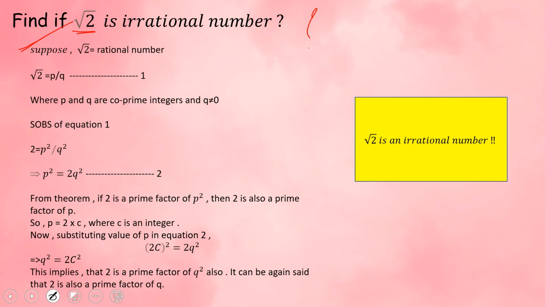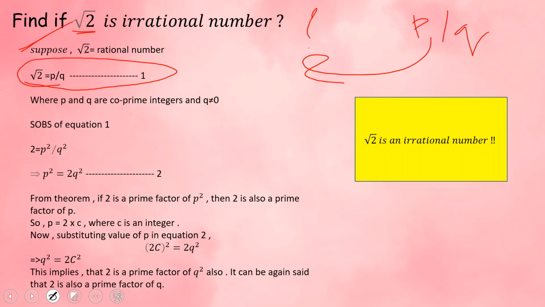When we assume that root 2 is a rational number, then we have a definition for our rational number. What is the definition? A rational number can be written in the form p by q, where p and q are two integers and q is not equal to 0. This is the basic thing of a rational number. Putting the same definition here, you get root 2 is equal to p by q, and consider this as equation 1. As we have considered root 2 a rational number, we put the definition and write root 2 is equal to p by q.